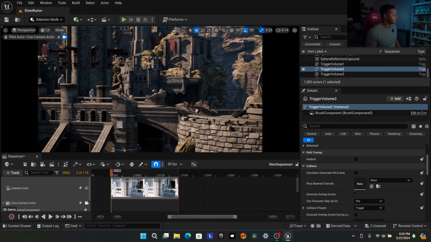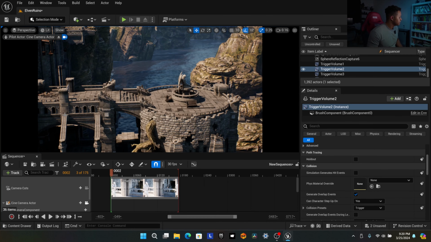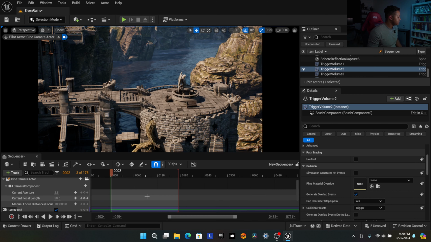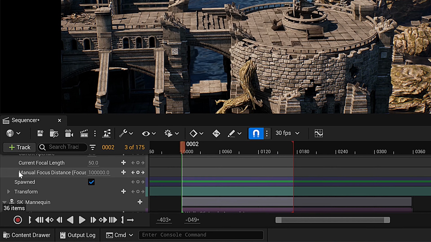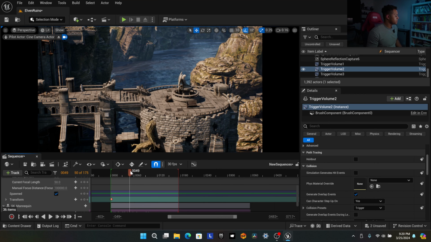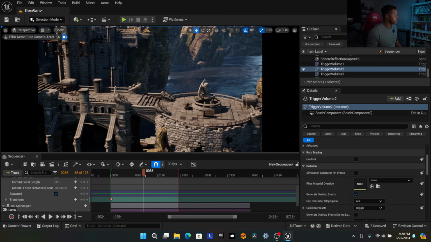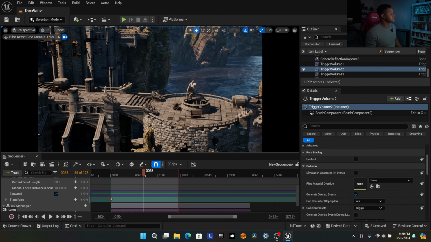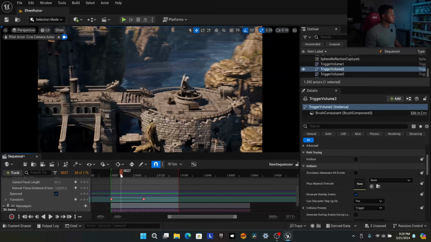All right, but for now, I got my camera, got my character right here. Maybe do a shot like this where it's up here, and I go back down to the sequencer, scroll down to transform, starts here, and then as my character is walking, does a nice little revolve right here. So we see our character, see the statue, a little bit of the water. Another keyframe. Let's see what that looks like.